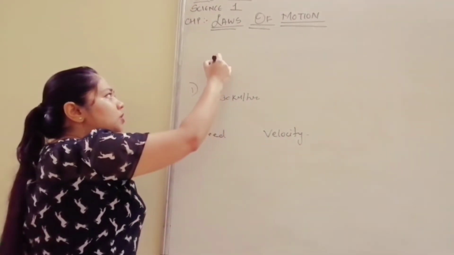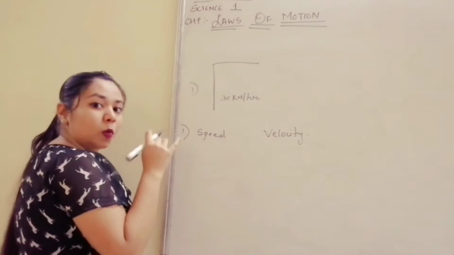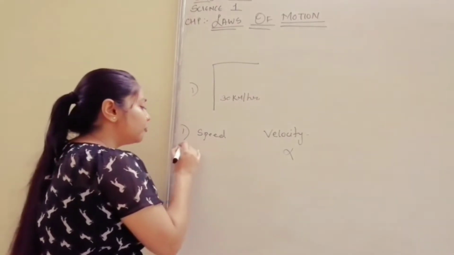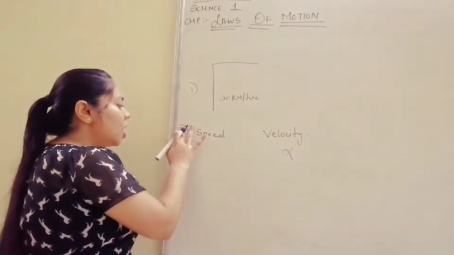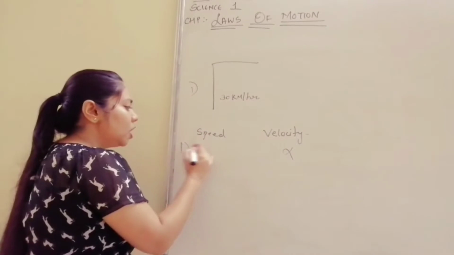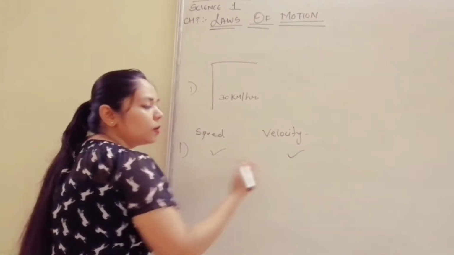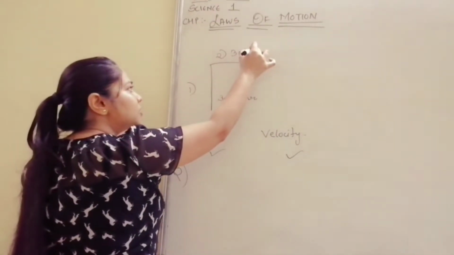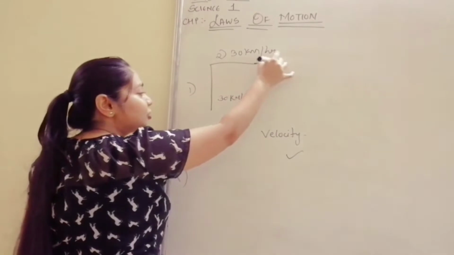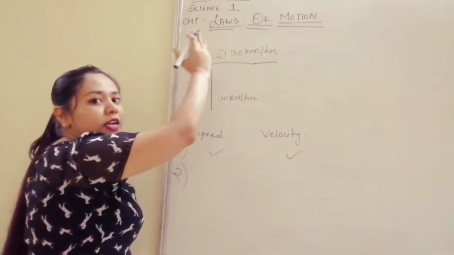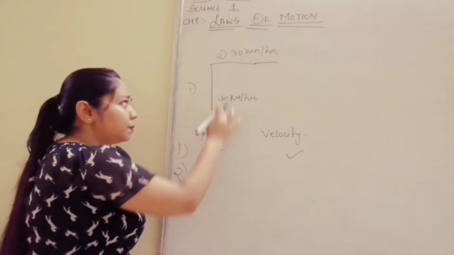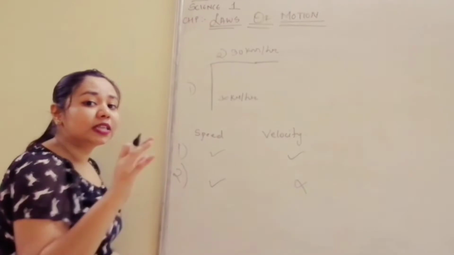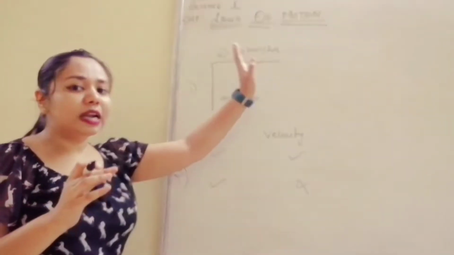As soon as the person takes a right or left turn with the same speed, what is going to change? Velocity is going to change. Velocity will not remain the same now. Okay. In the first case, speed and velocity both were the same. In the second case, as soon as the person takes a right turn with the same speed, what is changing? Direction is changing. First it was traveling straight, now it has traveled to the right side. So speed is the same, so speed will remain the same. But what is changing? Velocity is changing. Velocity is not the same now because it has changed its direction.